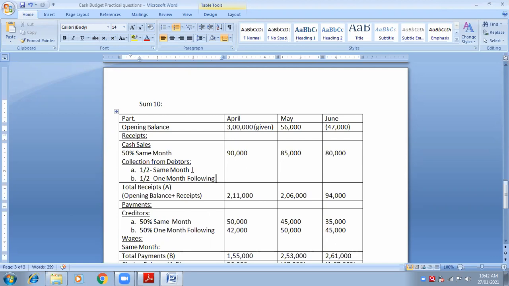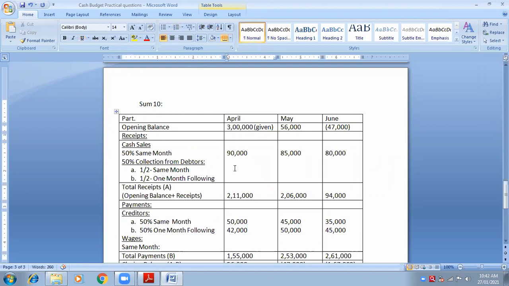But remember, 50% is already gone in the same month. So now I'm talking about the rest 50 percentage. So here I will write 50 percentage. Rest 50 percentage collection from debtors will be half half. Again, that amount of 50 percentage will be divided into two parts. I will tell you, don't worry.